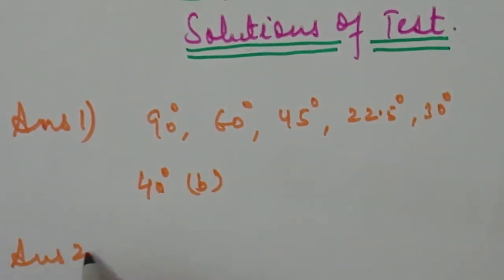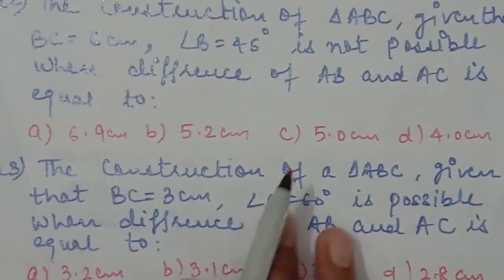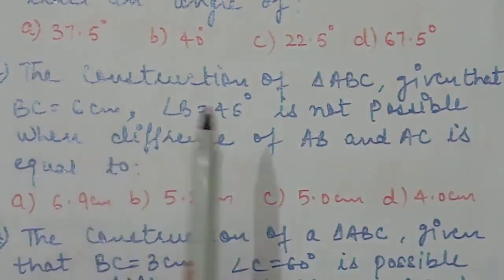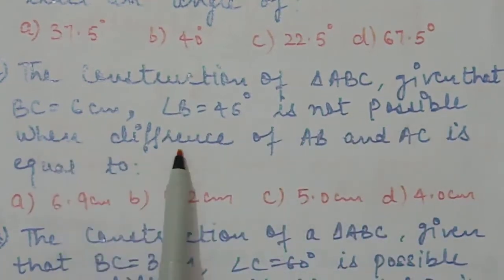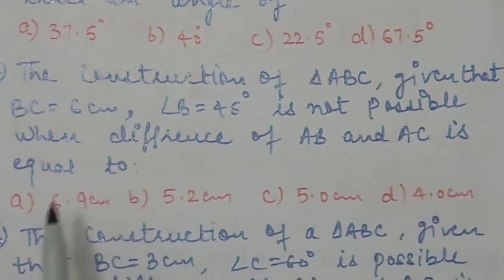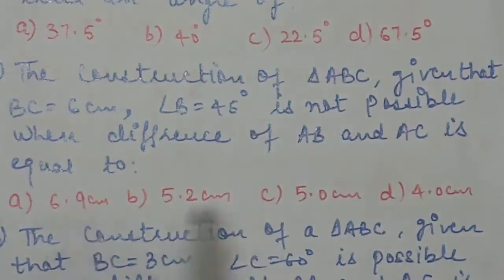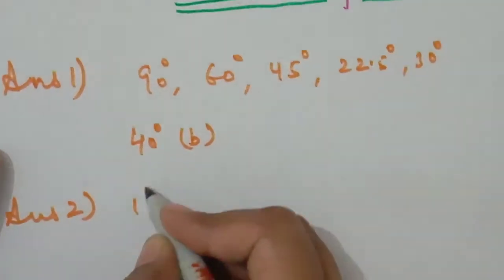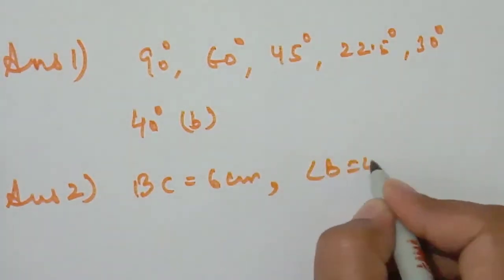Now the answer to the second question. The question was: the construction of a triangle ABC, given that BC is equal to 6 centimeter and angle B is equal to 45 degree, is not possible where the difference of AB and AC is equal to what? We have to tell for which difference this construction is not possible. It is given that BC is equal to 6 centimeter, angle B is equal to 45 degree.